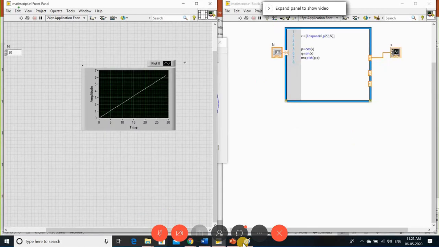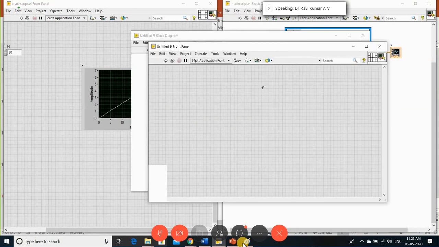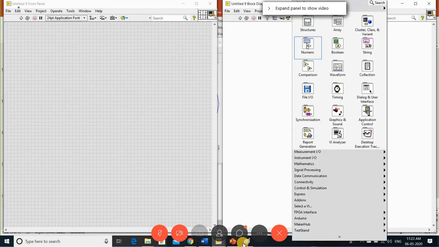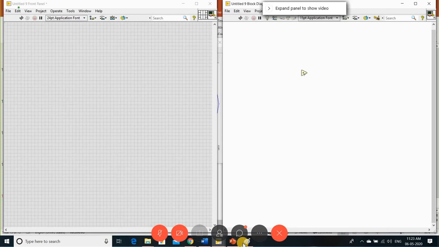Fine. Now, what I want is, as we know that we have some functions. Let's say this is an add function. This is actually one VI created as a function. Now, I want to create a VI. I want to create that VI, so that whenever I want to call that VI, I can call and use that VI.